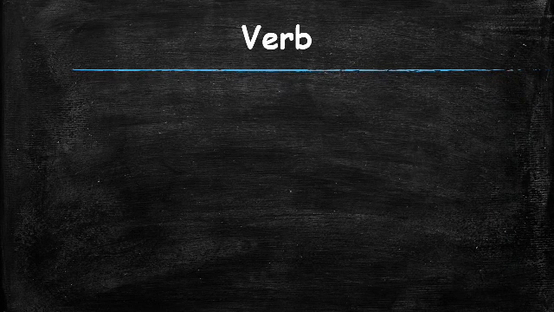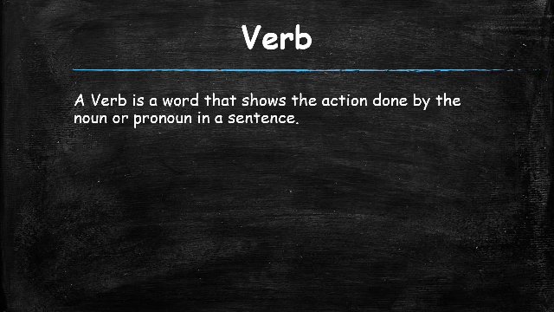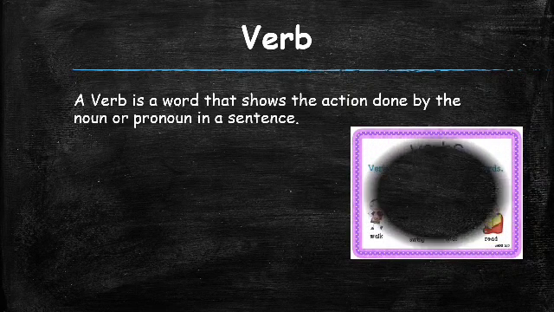Previously, in parts of speech, you have studied about verbs. A verb is a word that shows the action done by the noun or pronoun in a sentence.